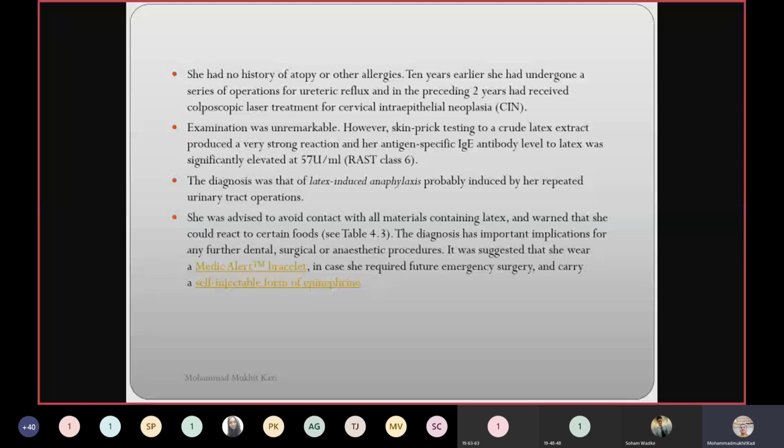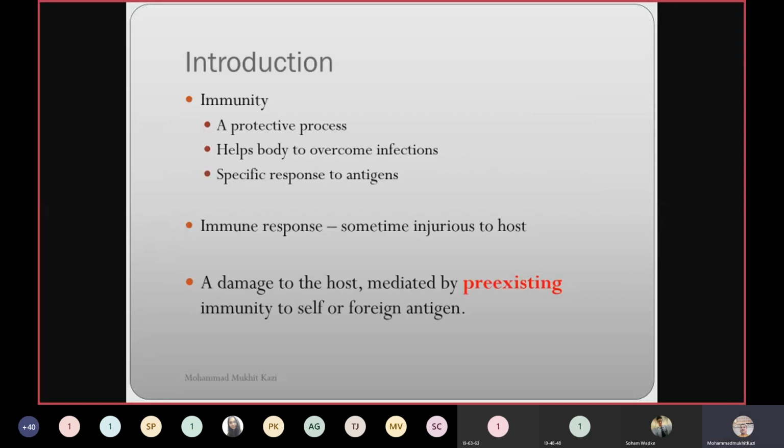She was advised to avoid contact with all materials containing latex and warned that she could react to certain foods. The diagnosis has important implications for any further dental, surgical, and anesthetic procedures. It was suggested that she wear a bracelet in case she required future emergency surgery and carry a self-injectable form of epinephrine. What does this case suggest?